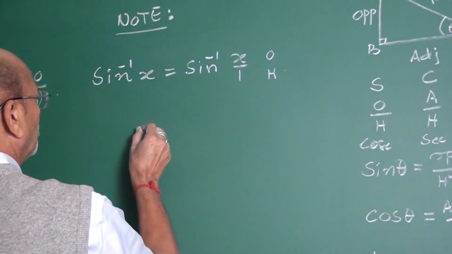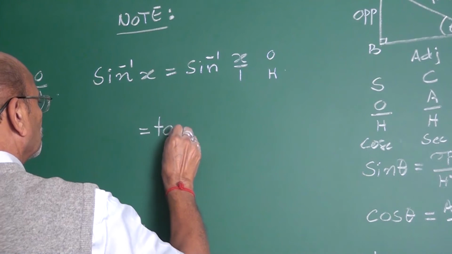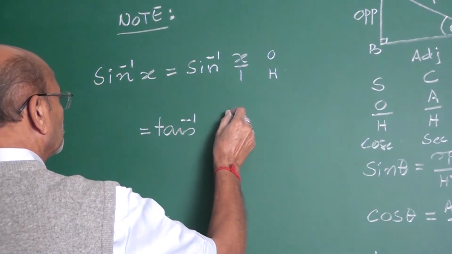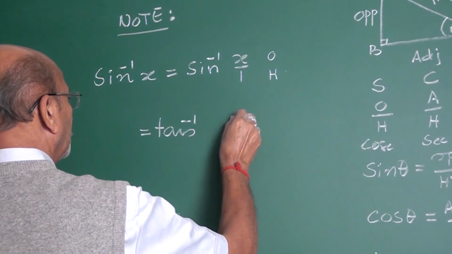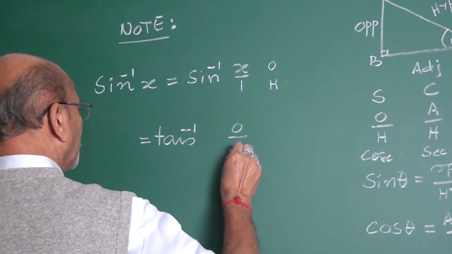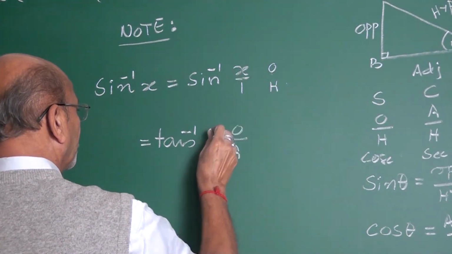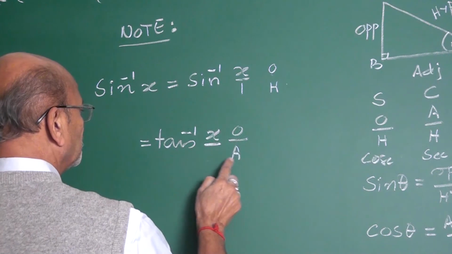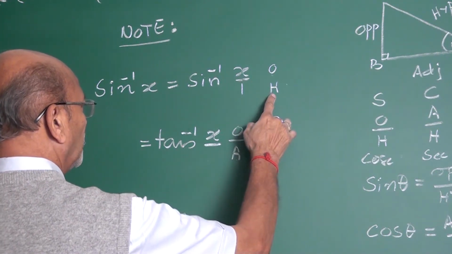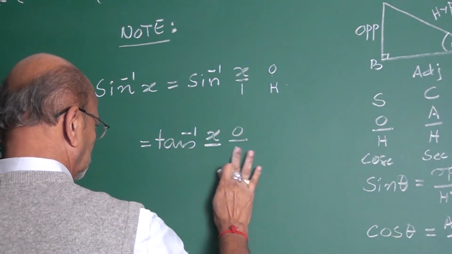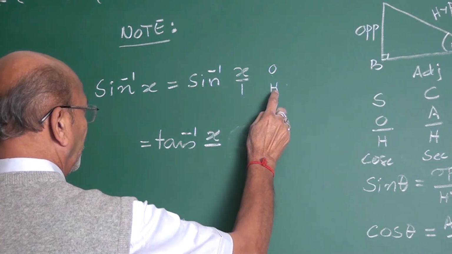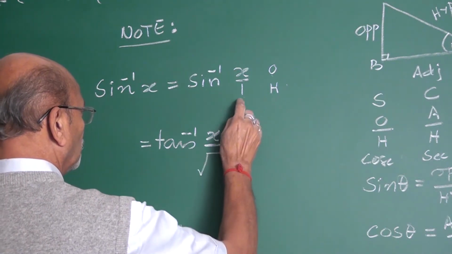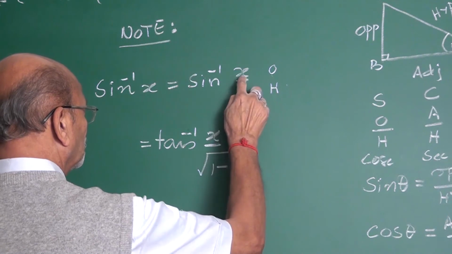I want to write from here to tan inverse. Tan inverse. What is this? O upon A. What is O? x. What is down, A? Adjacent side means what? It is square root of H square minus square.